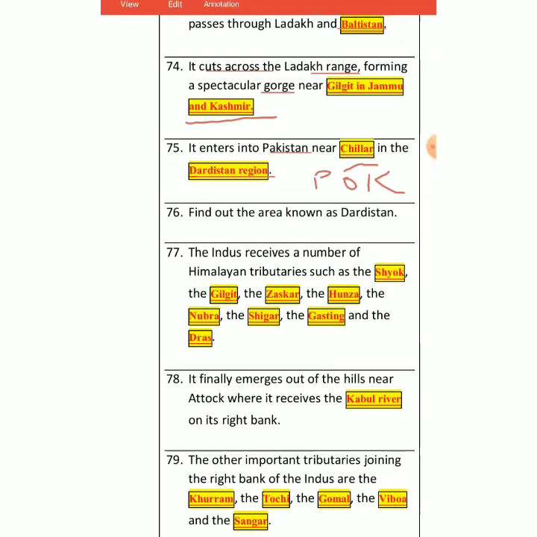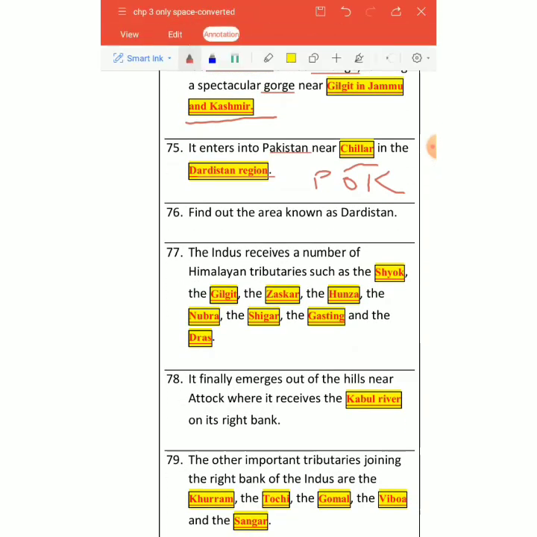Then we come across so many tributaries of Indus. Indus is divided into so many tributaries, right? We come across Shyok, then Gilgit, then Zaskar, then the Hunza river, then Nubra, then Shigar, then Gasting, then Dras. These are the names of the tributaries of the Indus river. If by chance the examiner wants to ask how many tributaries there are, five major ones are there, but other tributaries are also there, which are very, very important.